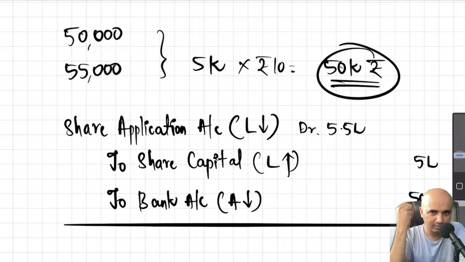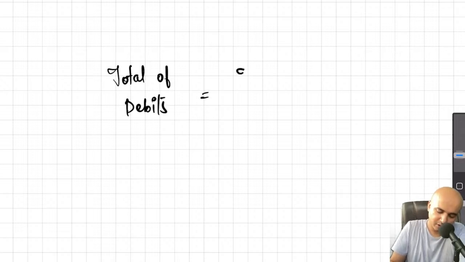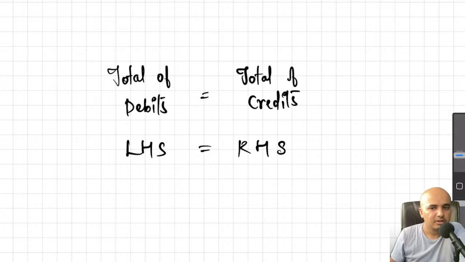Most likely they won't. But if you know the process, if you know what to debit, what to credit, then you will know what to add, what to deduct. The whole of accounting is based on a single rule of arithmetic. We all know that as well. So in accounting, we say the total of debits should be equal to the total of credits. This is nothing but LHS should be equal to RHS. Everything is based on this.